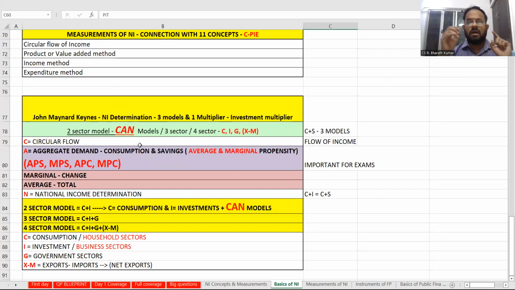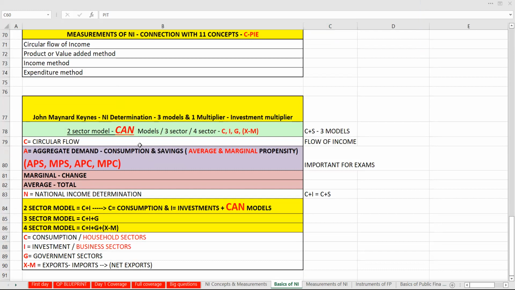John Maynard Keynes, this is very crucial. For the 2-sector model, they will have something called the CAN model. CAN, C-A-N. What is CAN? Circular flow, aggregate demand, and national income determination. In circular flow, they will talk about the flow of all the functions that is going to be there before.